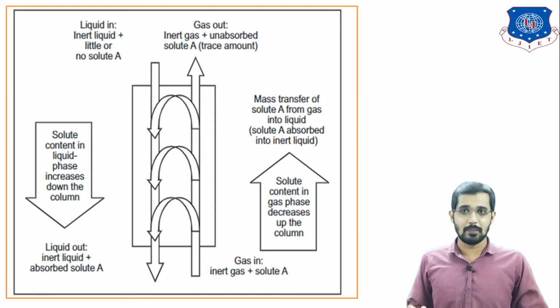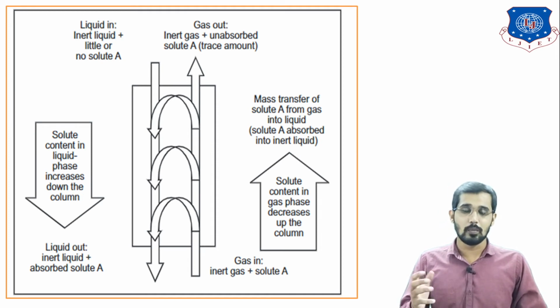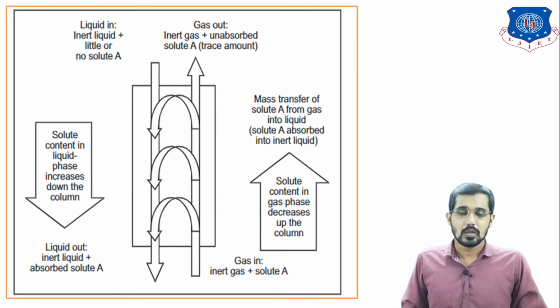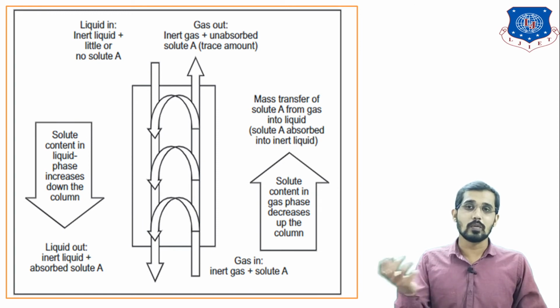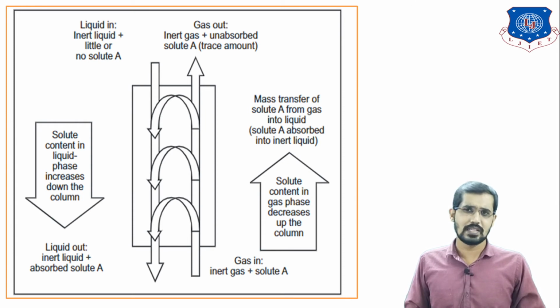In this manner we can separate various gaseous components. For example, there are pollutant components in the air. In industry as well as in labs, pollutants are separated by using gas absorption. So if anyone asks you in an interview or viva how to separate a gaseous mixture, or how to separate a required component or impurities from a gaseous mixture, you can give this answer: by using gas absorption we can separate the required component from the gaseous mixture.